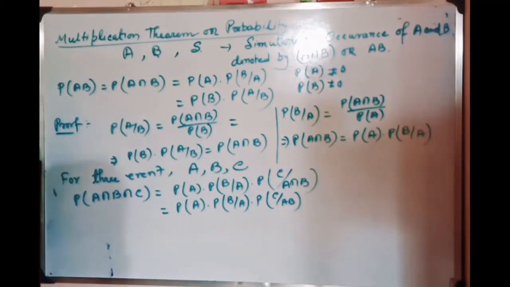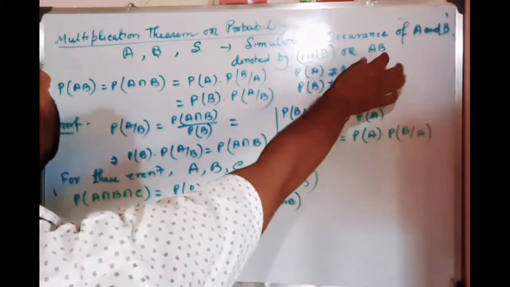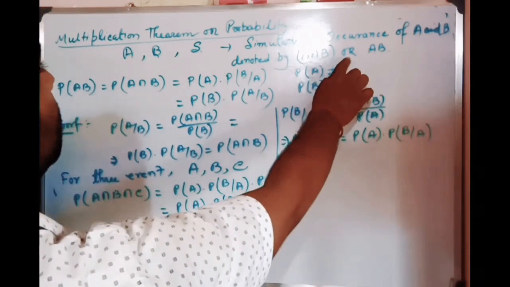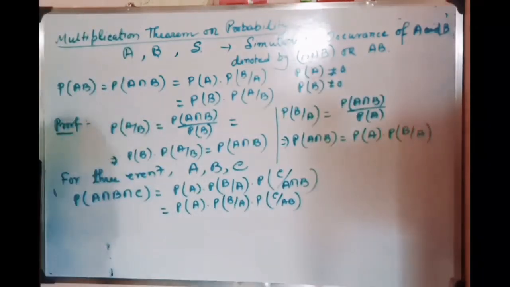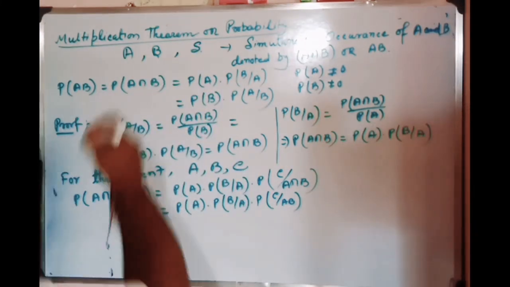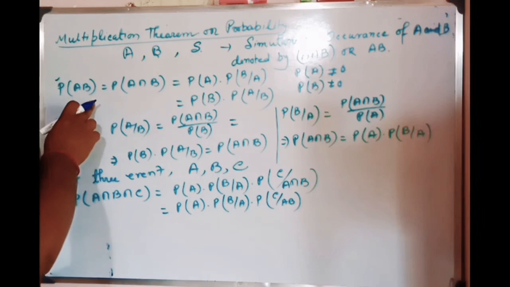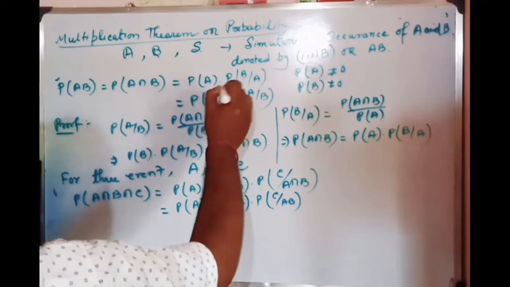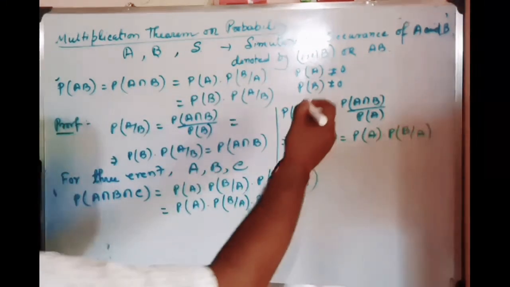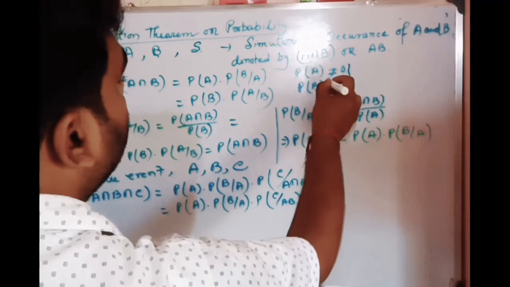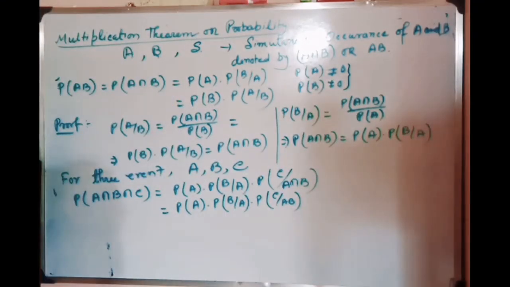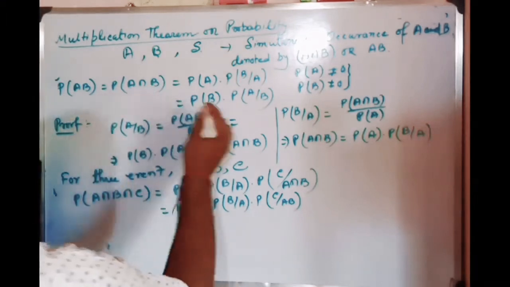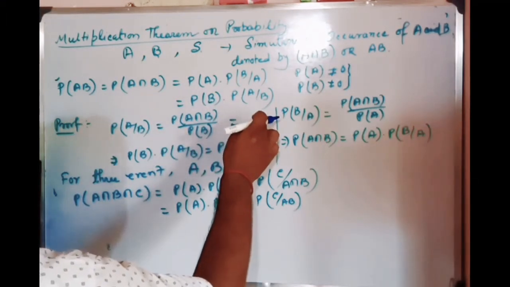So that is the multiplication of two events AB. A intersection B can be written as AB. Now, what is the multiplication theorem? Coming to the theorem, the multiplication theorem is P of AB, that equals P of A intersection B, equal to P(A) into P(B by A), where both the probabilities P(A) and P(B) are not equal to 0. This can also be written as P(B) into P(A by B), understood?